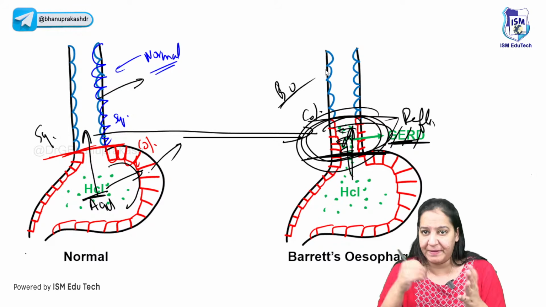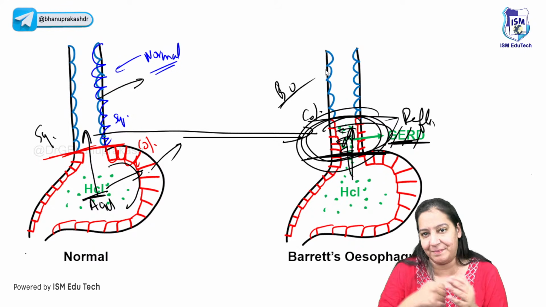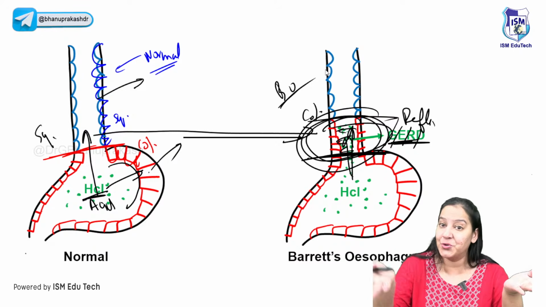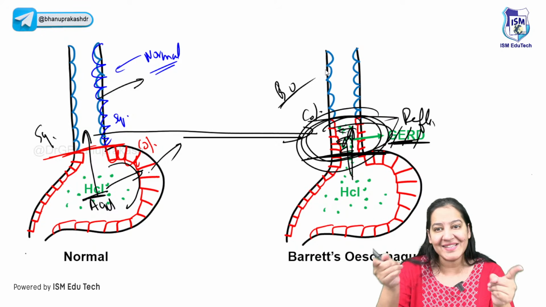So it is an example of metaplasia. It is an example of columnar metaplasia. Initially it was squamous, and due to the stress, it converted to columnar. The stress is the GERD.